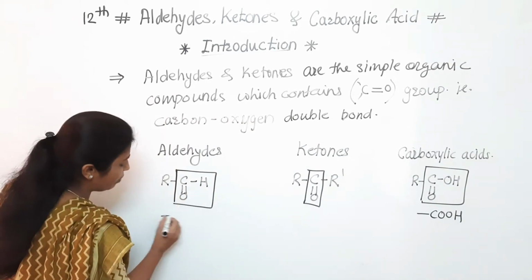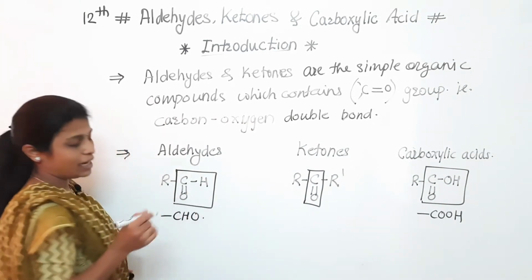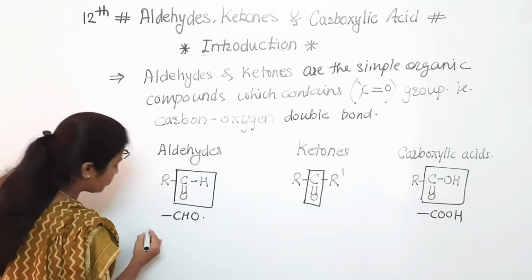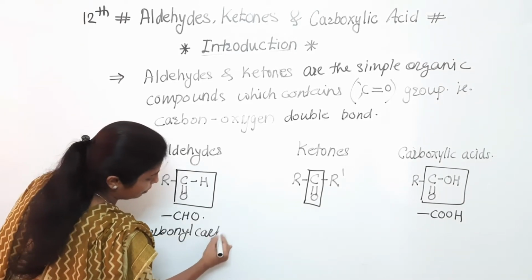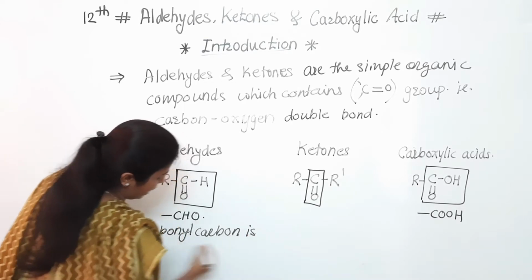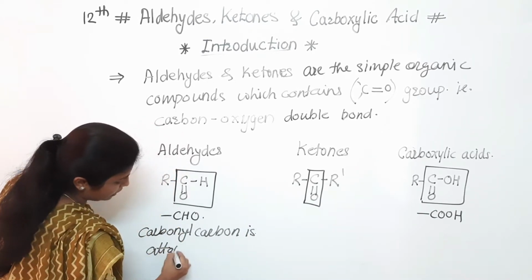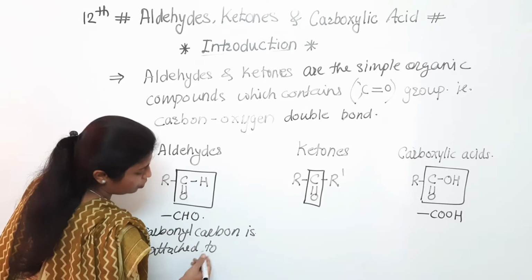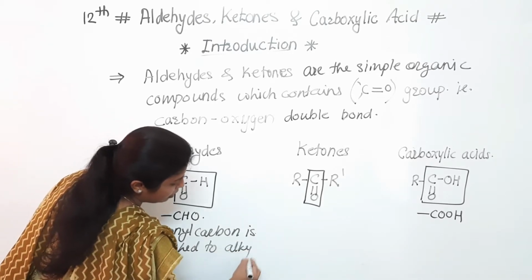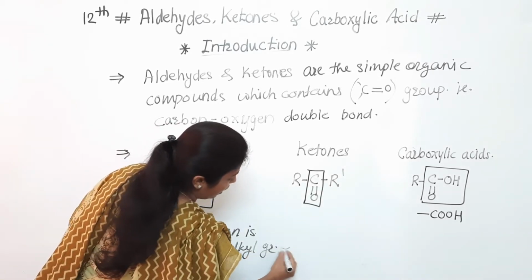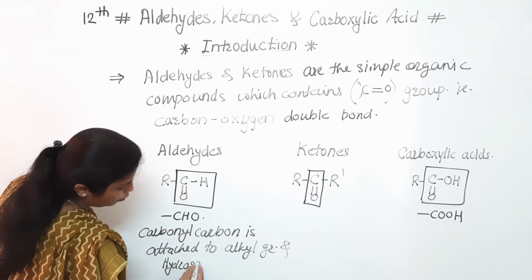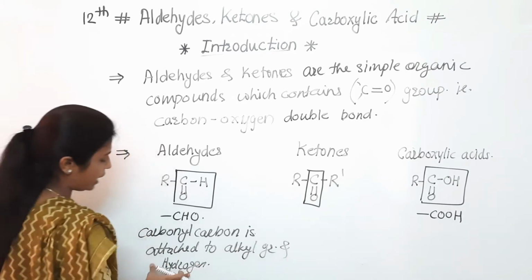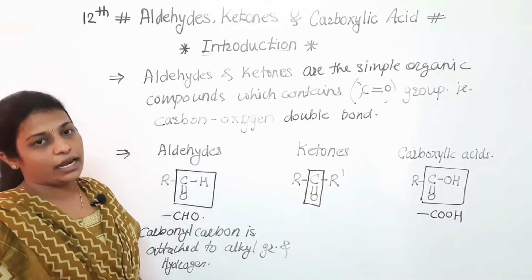Okay, so keep in mind that if we consider the aldehydes, we can say that the carbonyl carbon is attached to an alkyl group and a hydrogen atom, means one side an alkyl group is there and to the other side a hydrogen atom is there.